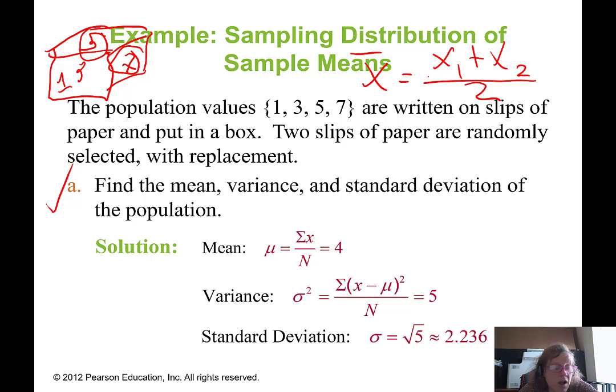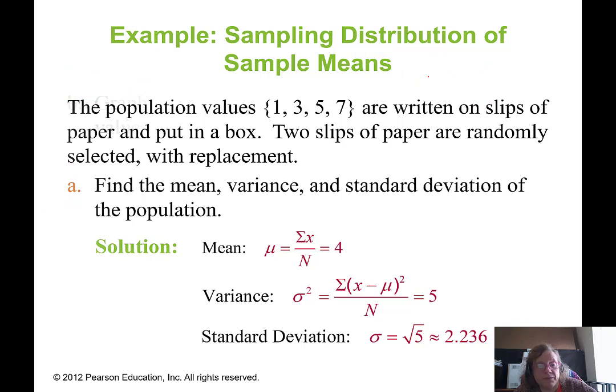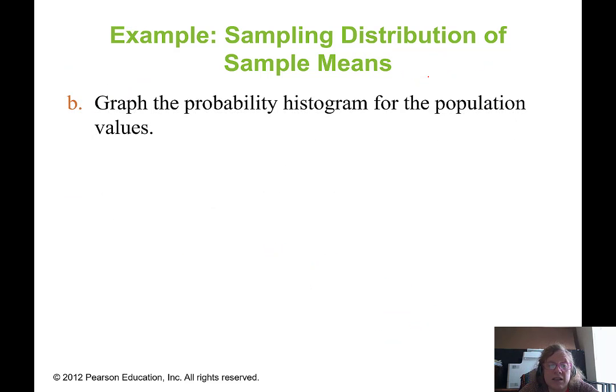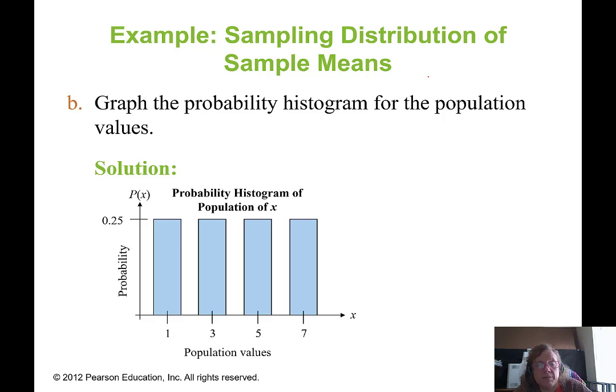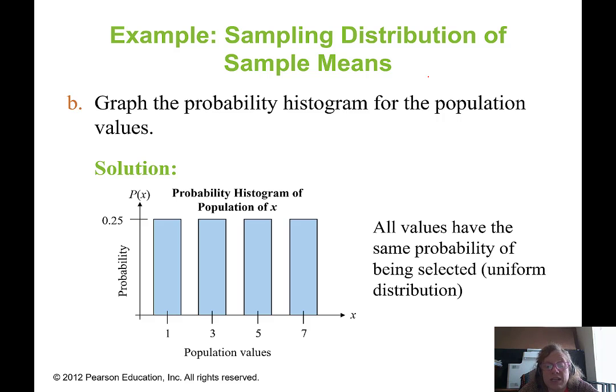So those are our underlying parameters in this particular population. All right, so now that we've done that, let's graph the histogram for the population values and see what it looks like. And there it is, because everything has equal probability of being selected, right? So we have a 25% chance of getting 1, a 25% chance of getting 3, 5, or 7. It's a uniform distribution. It's called a discrete uniform distribution.